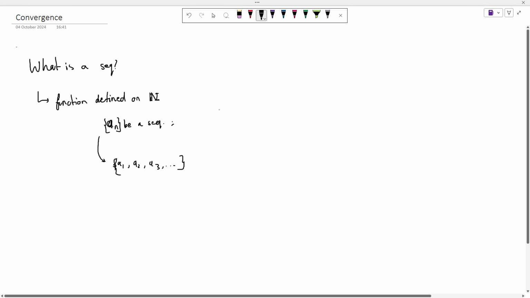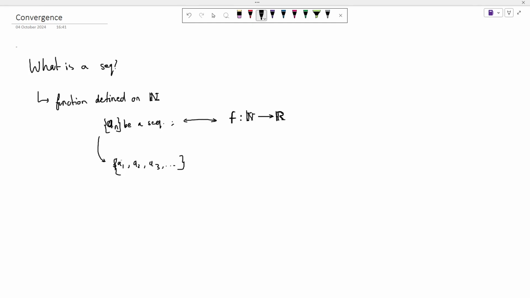So what does this mean? Basically when I say a_n is a sequence, there is essentially a function, and the function is such that it takes in natural numbers as input and it spits out a real number. ठीक है? So corresponding to 1 there is a real number a1, corresponding to 2 there is a real number a2, which is in the sequence. So this is what a sequence is.